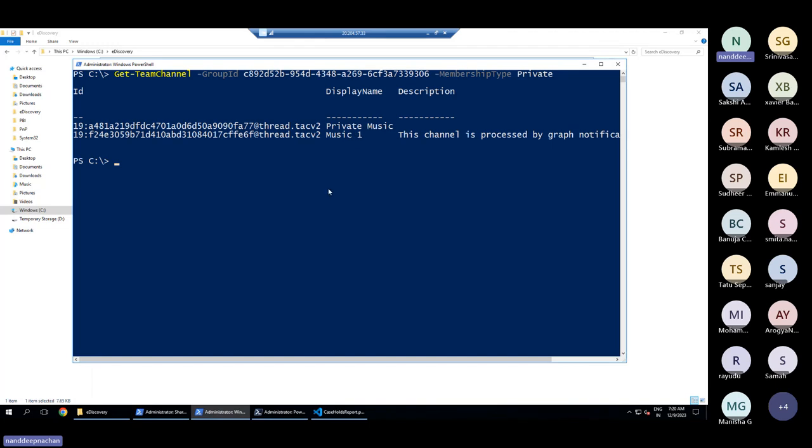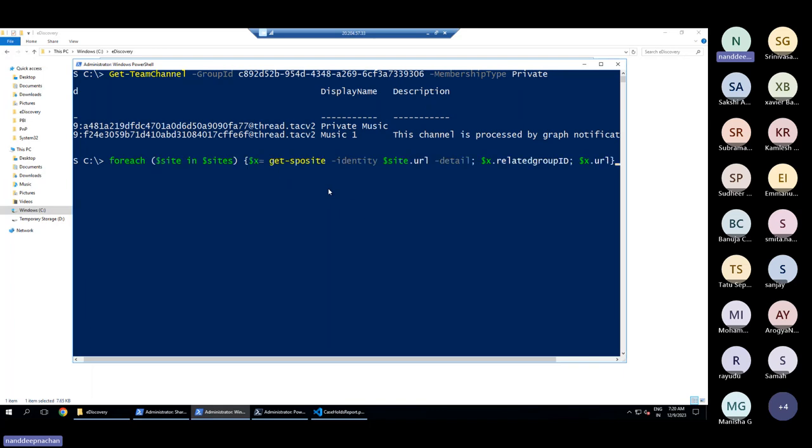Now, for example, if you want to perform a more detailed content search on who are the members of this channel, in that case you can run this command. Let me just go there. It looks like I don't have that command handy. The command is pretty simple: Get-TeamChannelUser.